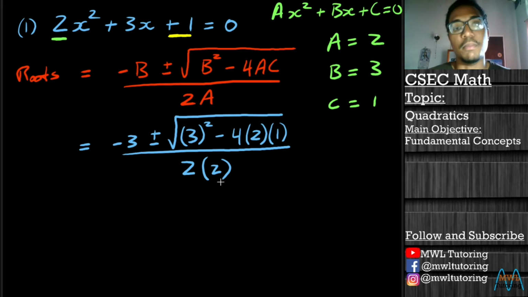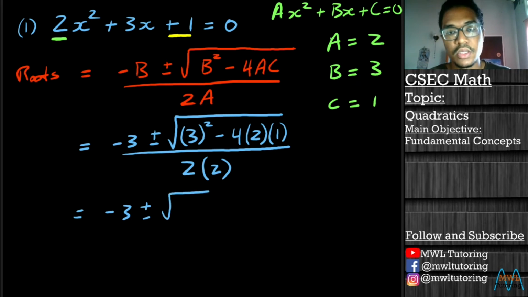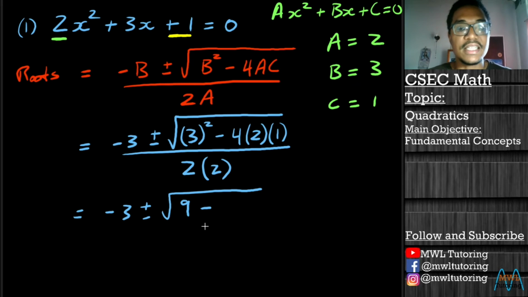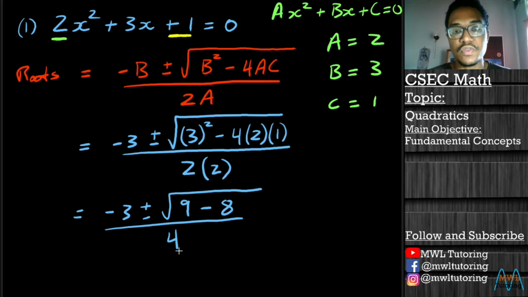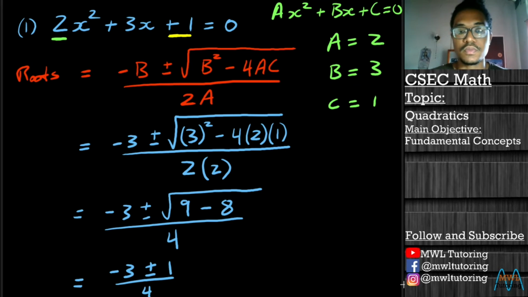And now we're just going to crunch numbers here. So we have minus 3 plus or minus square root. 3 squared is 9, minus 4 by 2 is 8, 8 by 1 is still 8, so we have 9 minus 8 divided by 2 by 2, which is 4. And now 9 minus 8 is 1, and the square root of 1 is simply 1. So what we're ending up with is negative 3 plus or minus 1 over 4. And this is going to give us our roots.